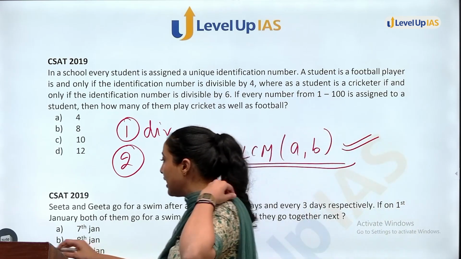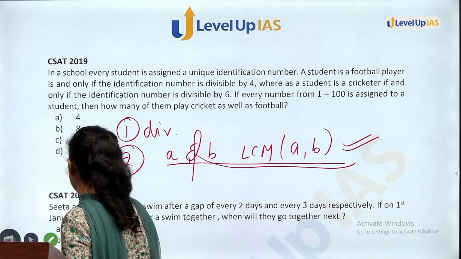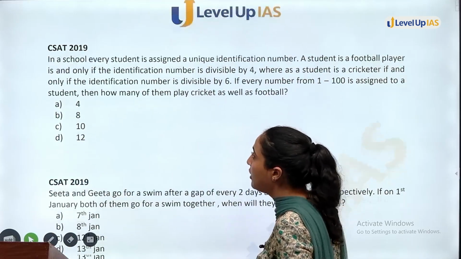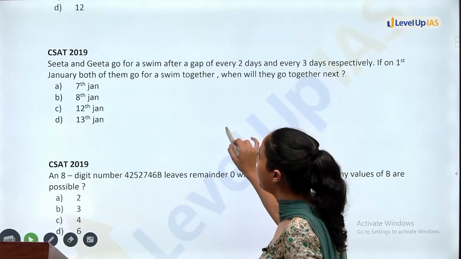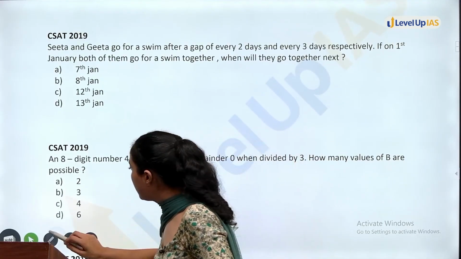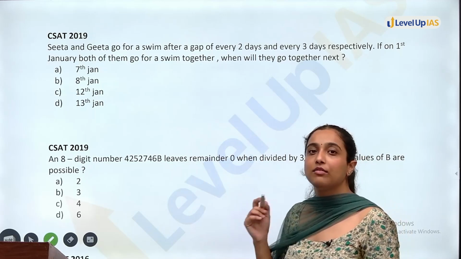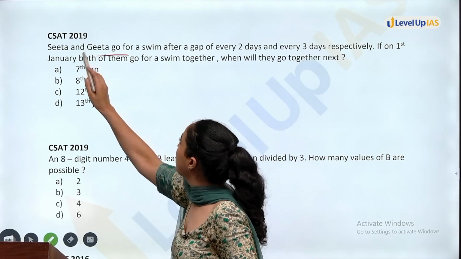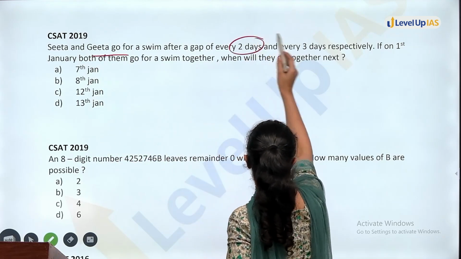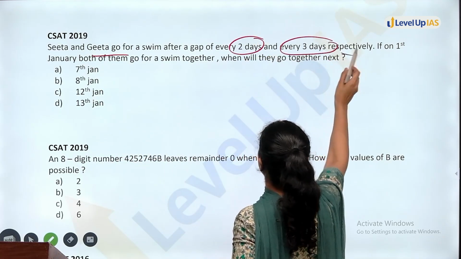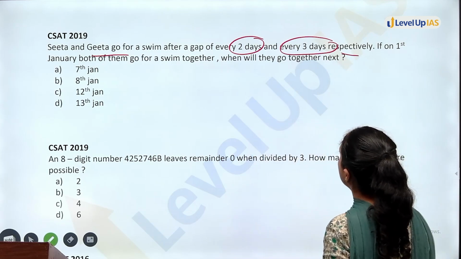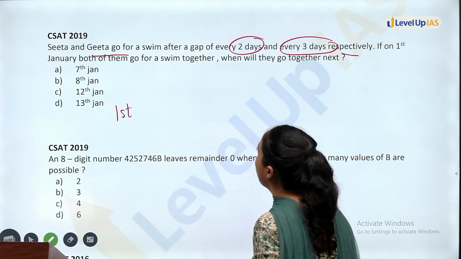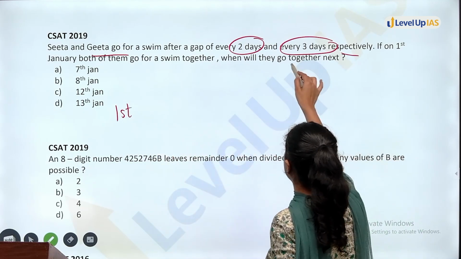So you can see that this is an important concept in divisibility. That's how you analyze the question: not just solving it, but also understanding the concept behind it, which concept can help me further. Now, in the next question, a very important question because it is very easy, but it has a slight trick. Sita and Geeta go for a swim after a gap of 2 days and every 3 days respectively. If on 1st January both of them go for a swim, when will they go together next?